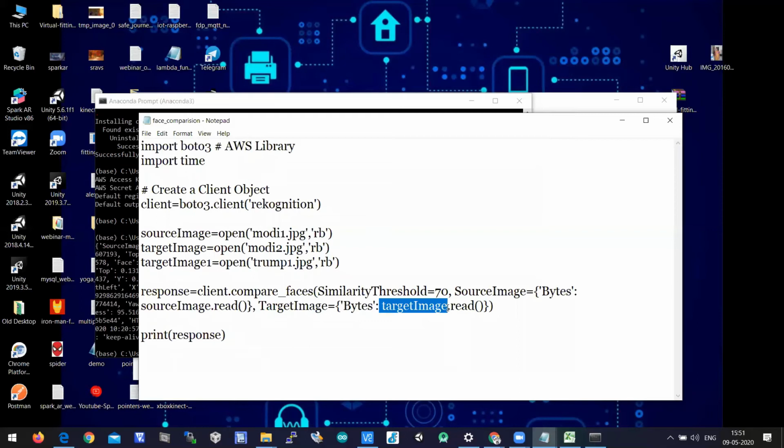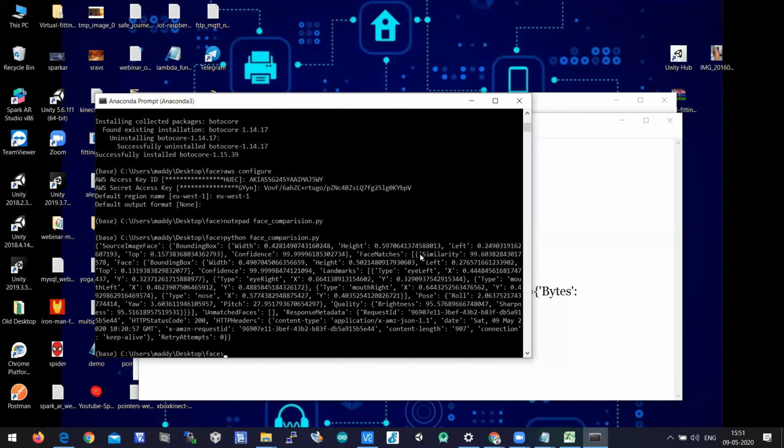Target image is modi2.jpg, and source image is modi1.jpg. That is why the similarity in the FaceMatches variable is 99.6, which means the faces are matched about 99.6%. Look at the variable UnmatchedFaces, which is empty, which means the faces are matched, because in FaceMatches the similarity is 99.6.